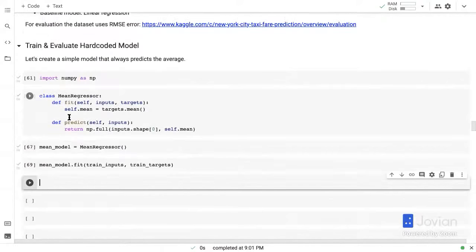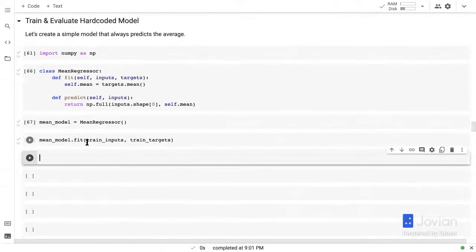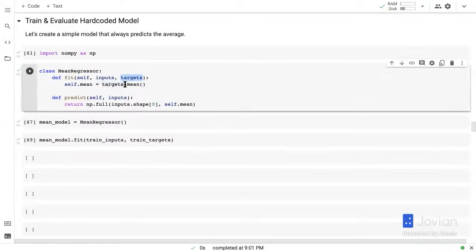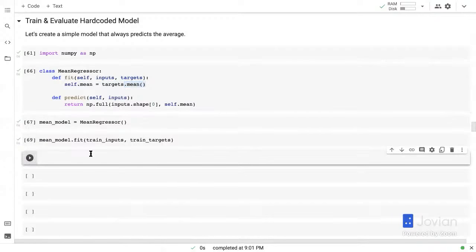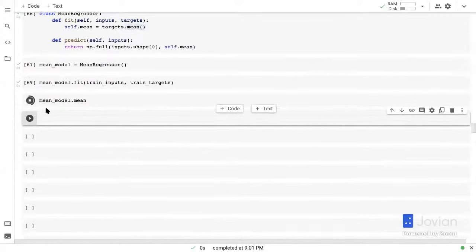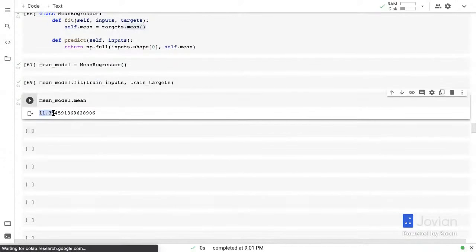Okay. So now once we call mean regressor.fit, it's going to completely ignore the inputs, and it's going to take the targets and simply calculate the average of the targets, a single value. And it's going to store that in the .mean attribute. So the average is 11.35. Okay, that's the average fare for the taxis.